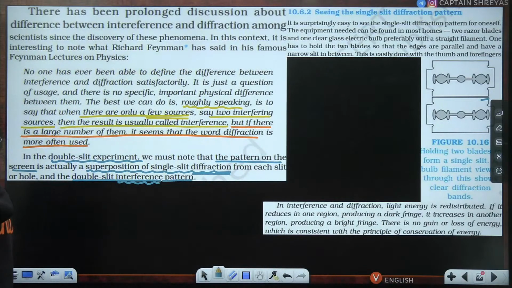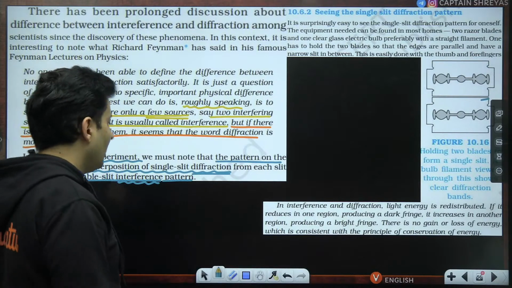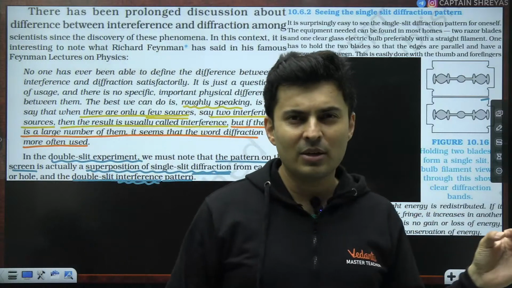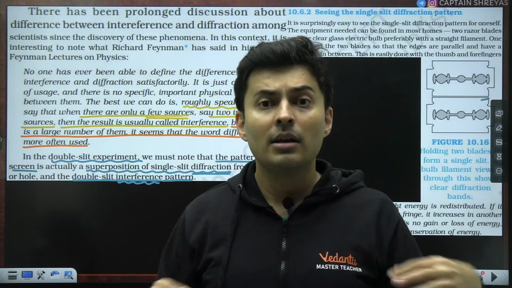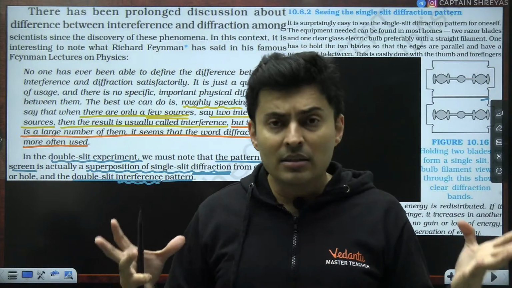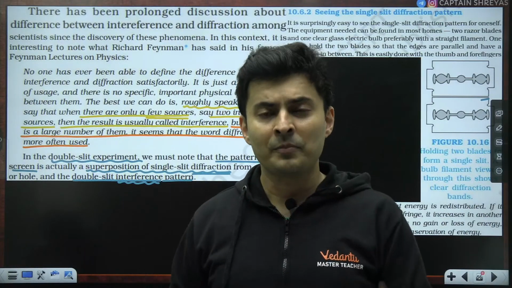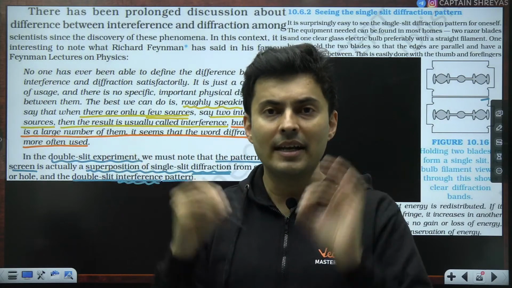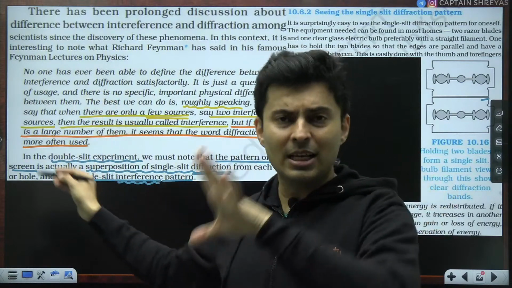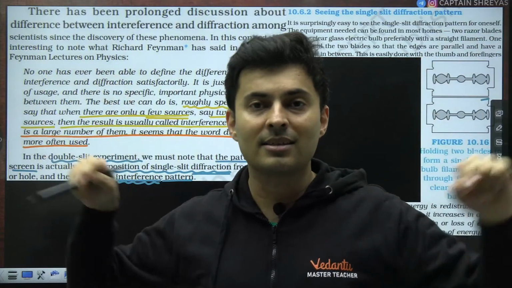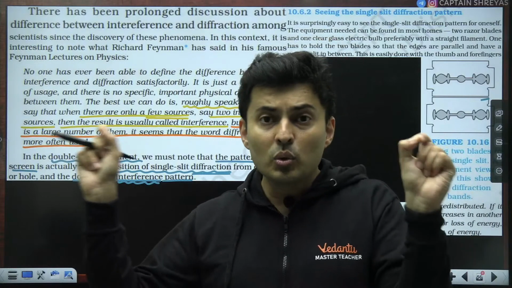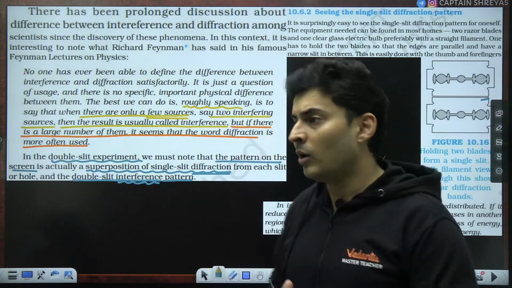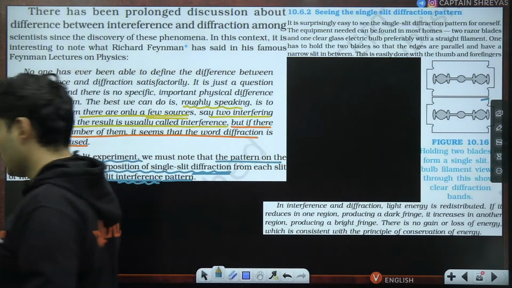Is that okay, my dear students? Did you understand what diffraction is and what the difference between diffraction and interference is? Interference is when you have two or three sources meeting each other. Diffraction is when you have many thousands of sources meeting together. So in a single slit, there are many point sources which meet and create that interference. But that word interference, which you traditionally use in Young's double slit experiment setup, is where you have two or three sources meeting together, a very small number of sources. I hope this is understood.